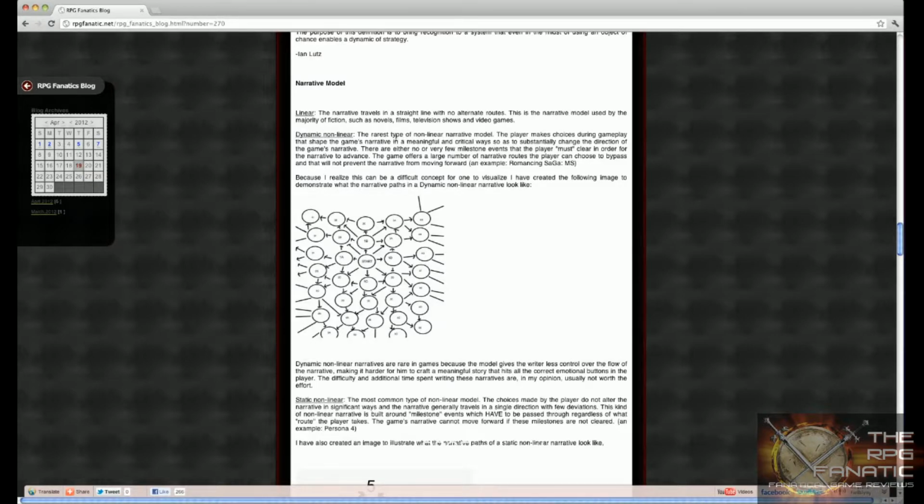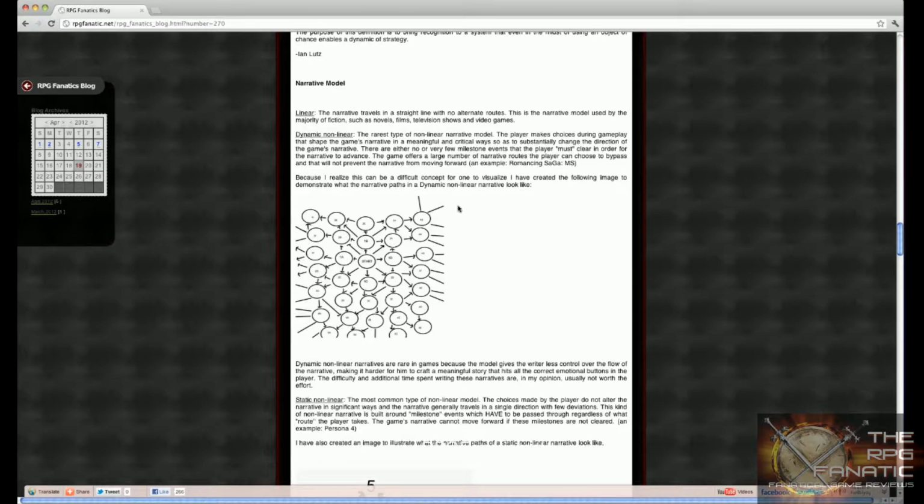Dynamic nonlinear is the rarest type of nonlinear narrative model. The player makes choices during gameplay that shape the game's narrative in meaningful and critical ways, so as to substantially change the direction of the game's narrative. There are either no or very few milestone events the player must clear in order for the narrative to advance. The game offers a large number of narrative routes the player can choose to bypass, and that will not prevent the narrative from moving forward. An example is Romancing Saga and Minstrel Song, and also Fallout.